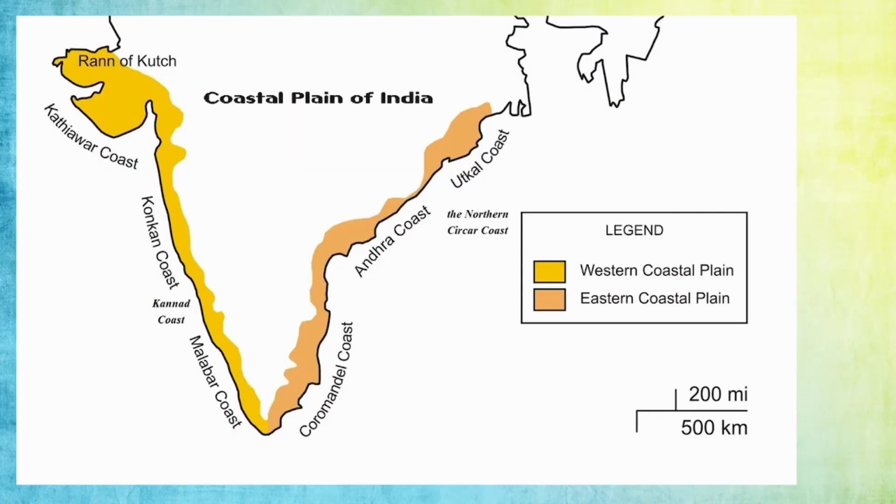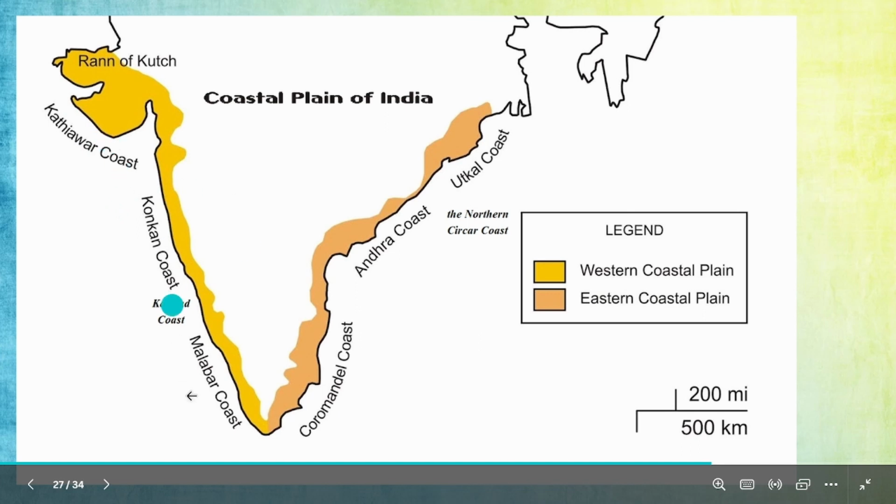Okay, so let's come to a much more interesting part of India, which is the coastal plain of India. What is the coastal plain? The border of India which connects us to beaches, which connects us to the water, the oceans, the place where water and land come together. You can see there are 6 to 7 coasts. You should remember these, like the Andhra coast, Coromandel coast. All these you should remember. You may even get map pointing.